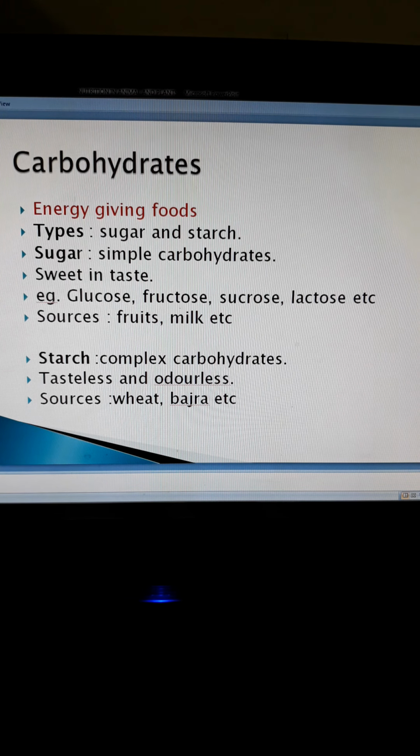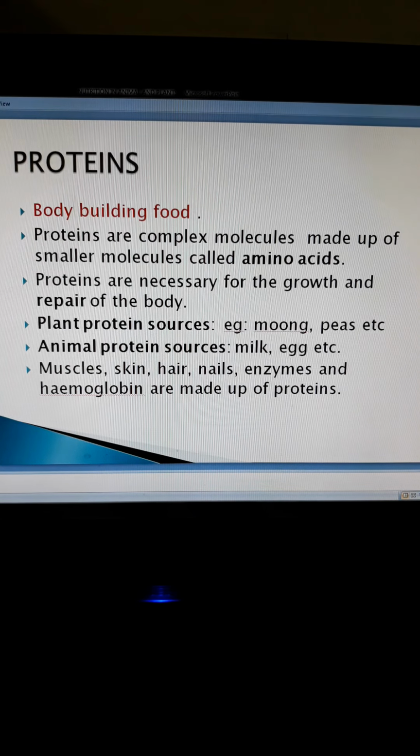Starch is considered the complex form of carbohydrates. It is tasteless and odorless. The sources of starch are wheat, bajra, etc. Now we come to the second nutrient, that is proteins. Proteins are bodybuilding food. Why are they called bodybuilding food? Because they help in the growth and repairing of the body.